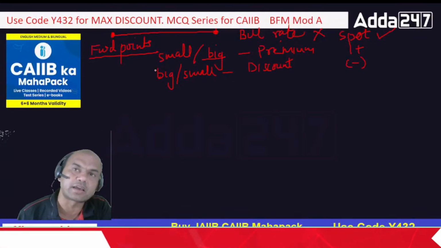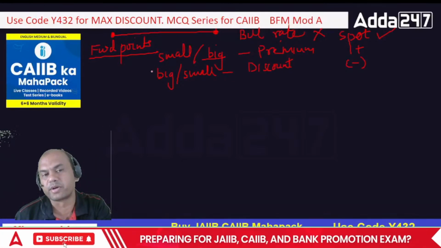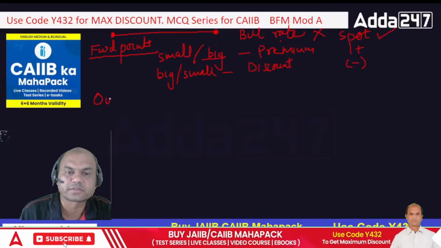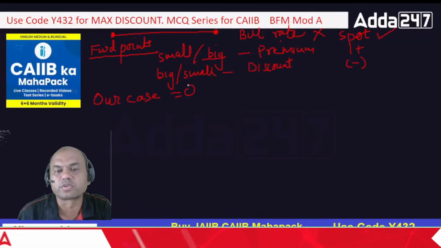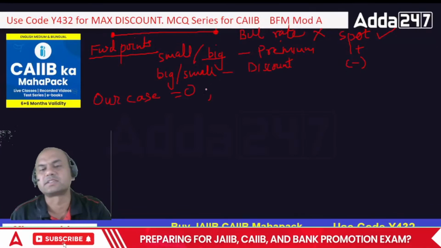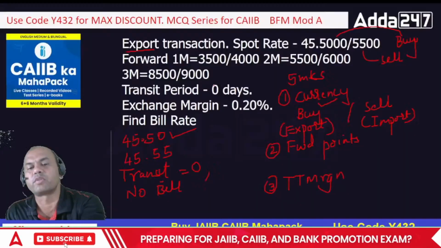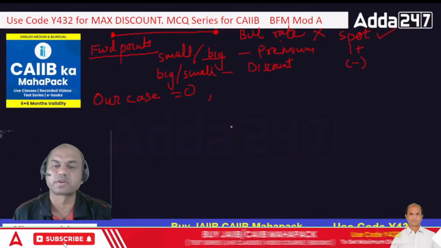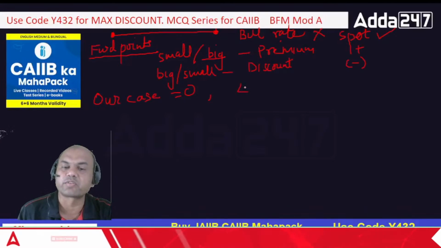But in our case, there is no forward point, so it is 0 over here. So what will I take? I'll take the rate same as that of the spot. What is the spot rate? 45.50. I'll take 45.50 over here. So my rate is same, 45.50.